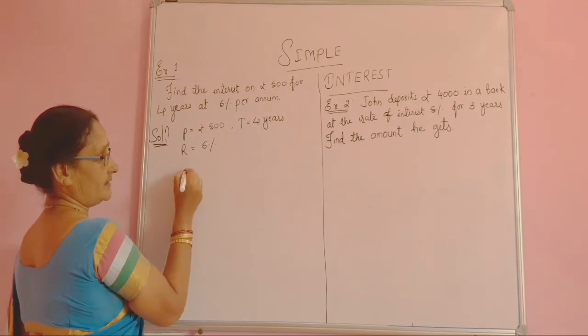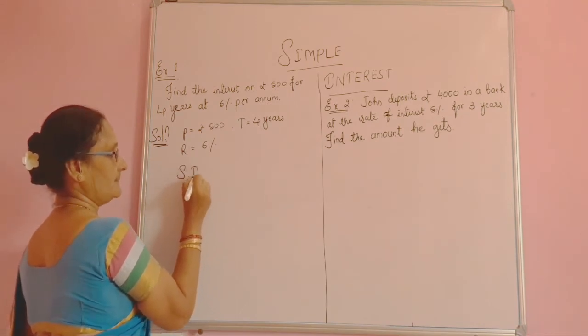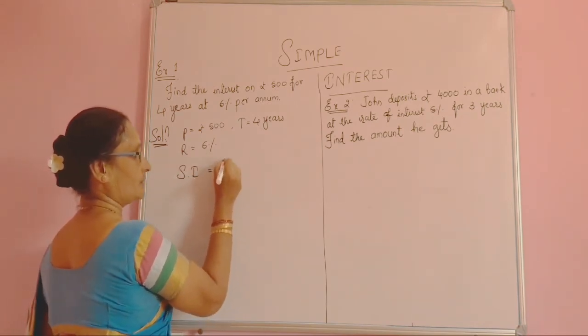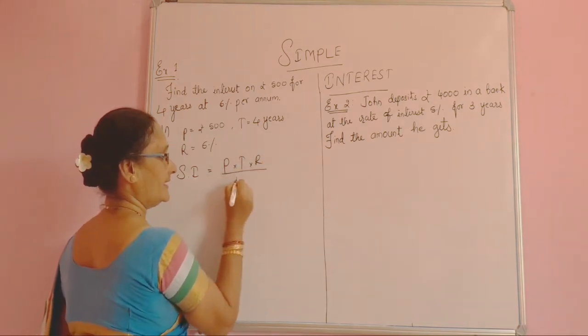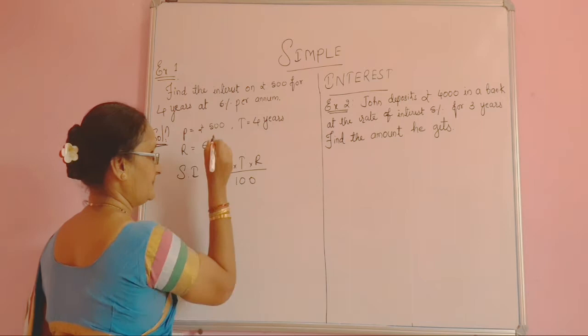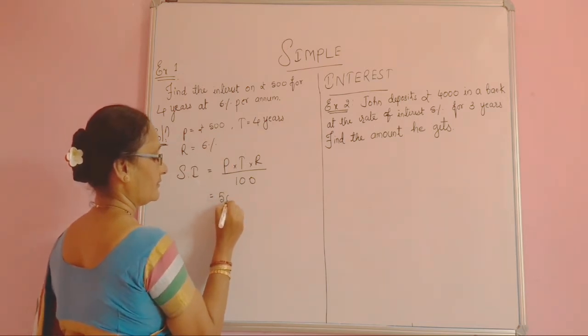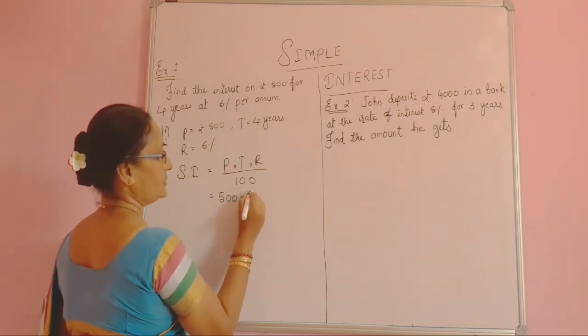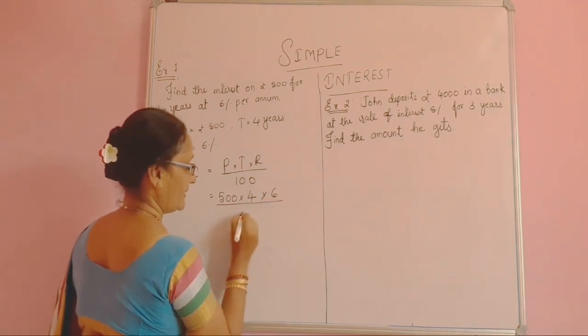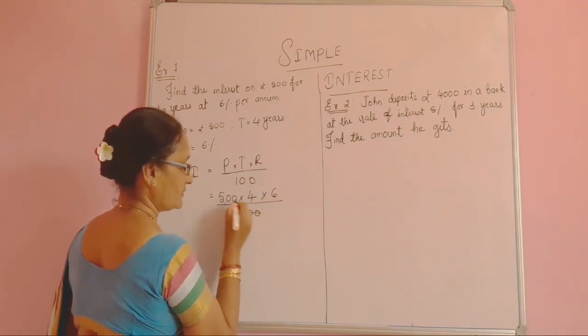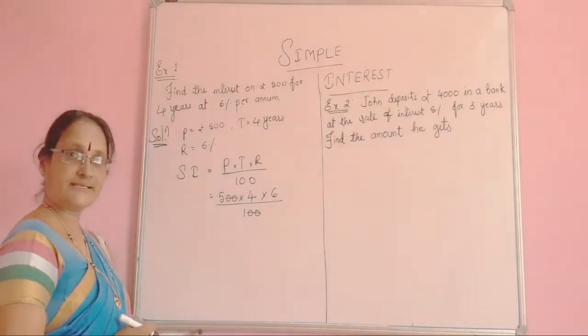Now we have to apply the formula. Therefore, simple interest SI is equal to P into T into R by 100. What is P given there? 500 into 4 into 6 divided by 100. 2 zeros, 2 zeros got cancelled.